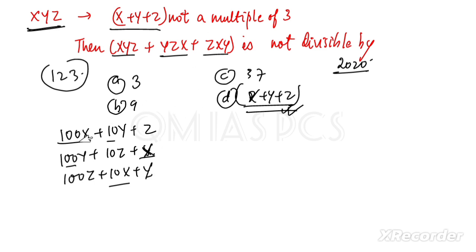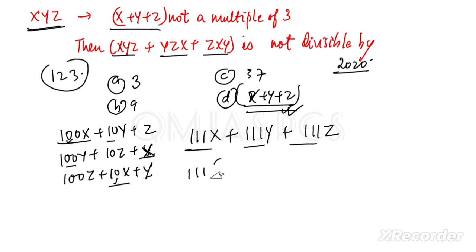For x it is 100 plus 10 plus 1, which is 111. Clear? For y also it is 111y, plus 111z. There is a common factor, 111, so 111 times (x plus y plus z).